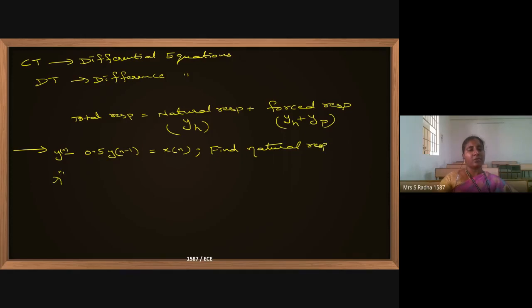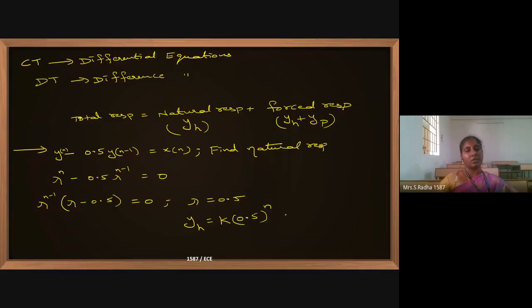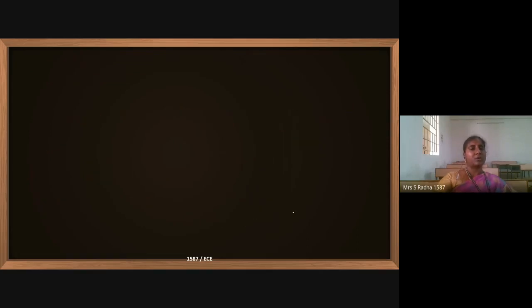This is lambda power n minus 0.5 lambda power n minus 1. Input is 0 for the homogeneous function. This is lambda minus 0.5, so the lambda value is 0.5. So the homogeneous function is some constant times this lambda value whole power n. This is called the homogeneous function or natural response. And if I have some other example, I will try to close in 2 minutes.